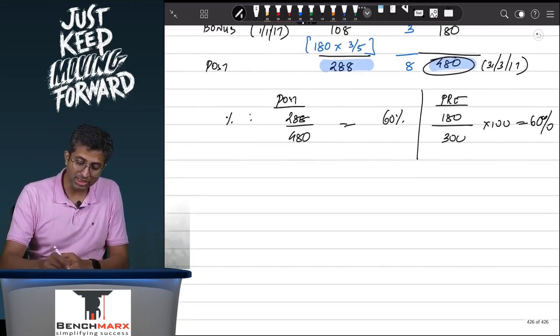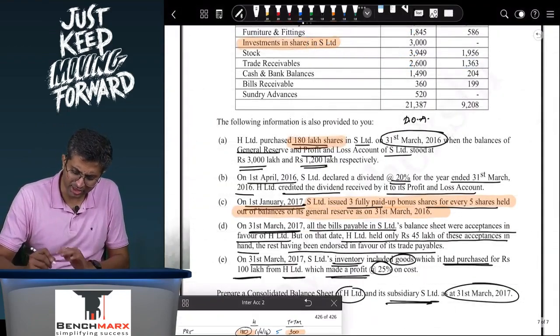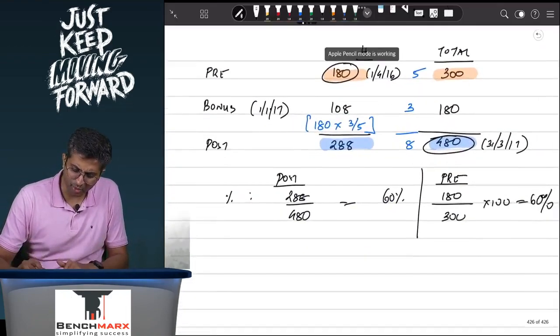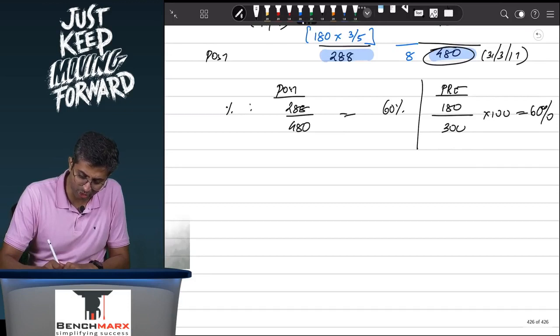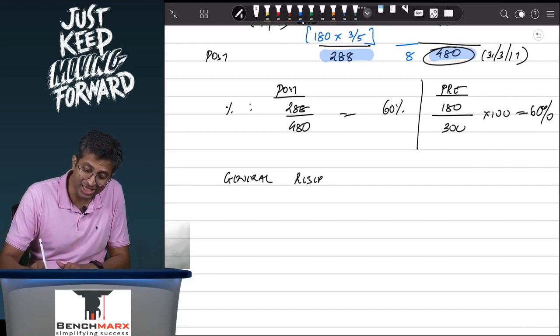Now the next point is how much is the dividend. First, about bonus, if I want to pass the entry for bonus, as the question has told you, the entry is general reserve account debit, and this is the general reserve arising out of the pre-acquisition section, debit to equity share capital.